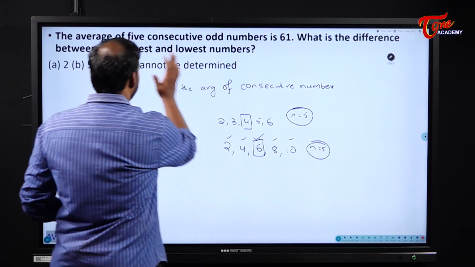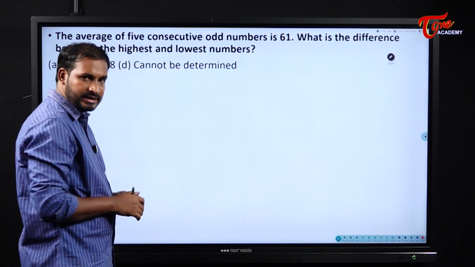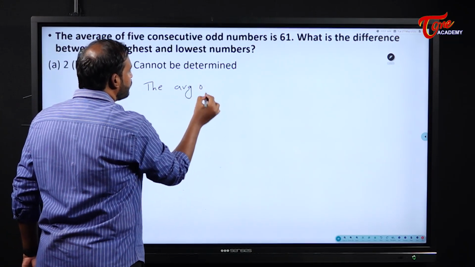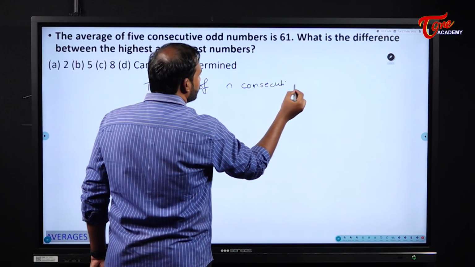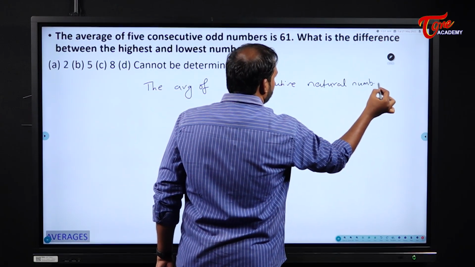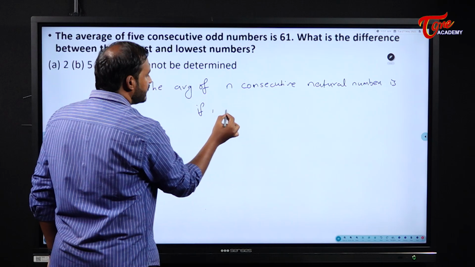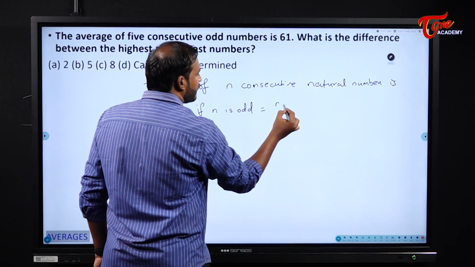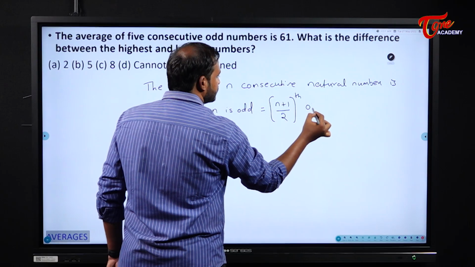Now write down a note, you can, if you want. The average of n consecutive natural numbers, if n is odd, is the n plus 1 by 2th observation.